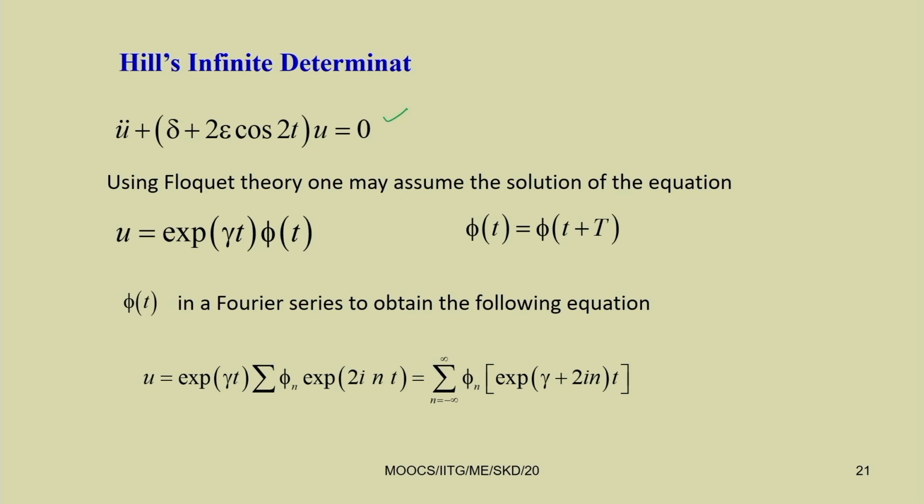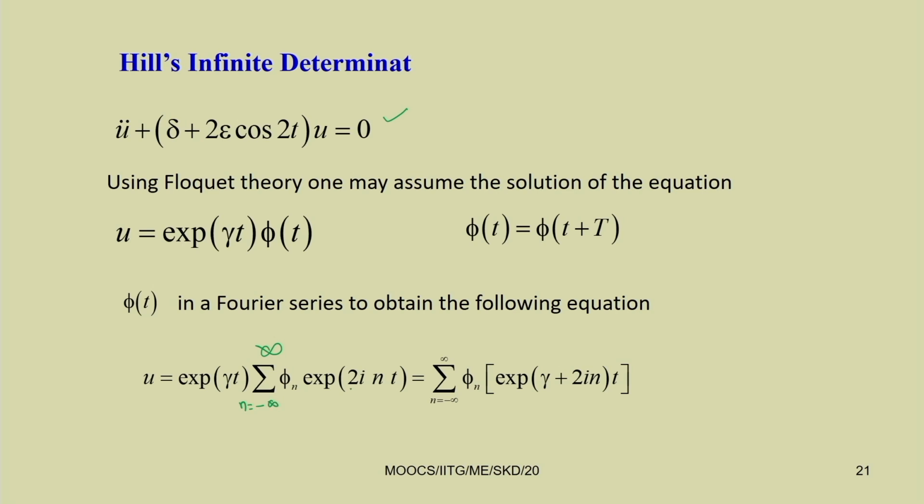As this is a periodic function, we can expand phi(t) using a Fourier series. That can be written as the sum of phi_n e to the power 2 i n t, where i equal to root over minus 1, with n running from minus infinity to plus infinity.